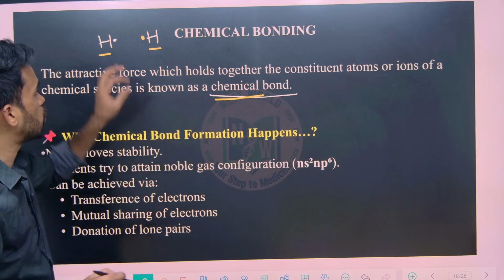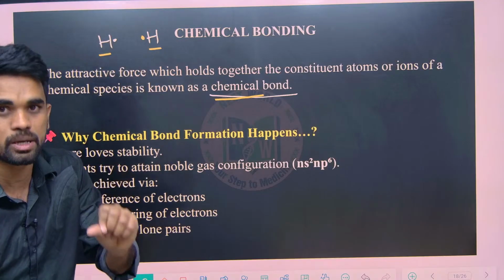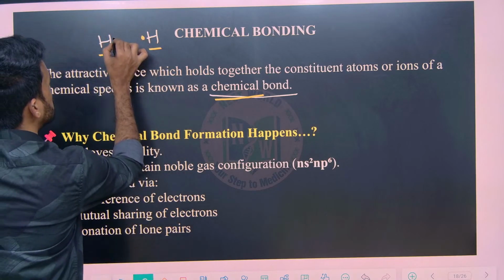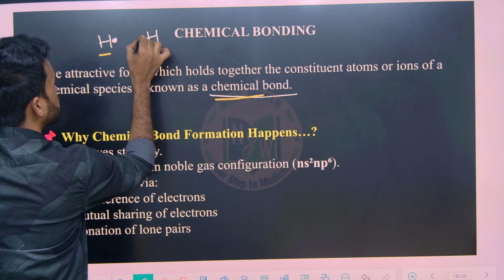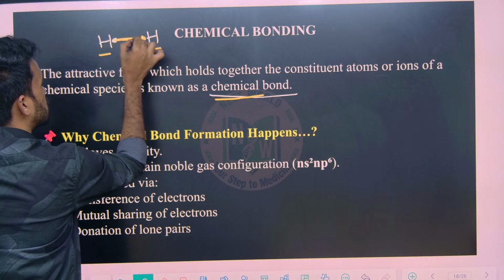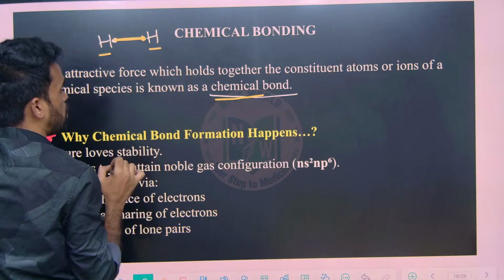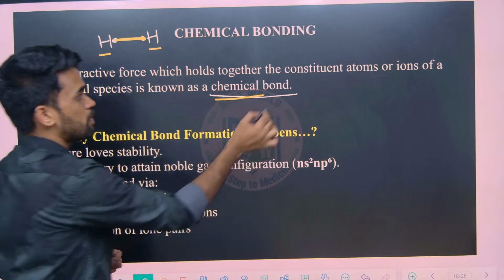Particularly here, the chemical bond is a covalent bond in this case, because that covalent bond is formed by the pairing of these two electrons, by combining of these two electrons like a bond. Now what types of forces do we have?